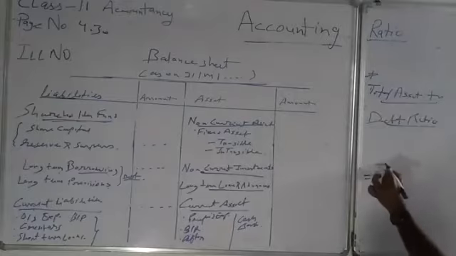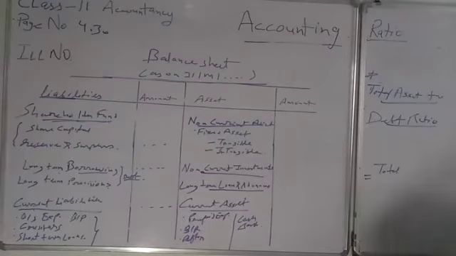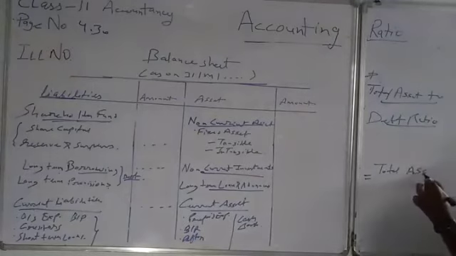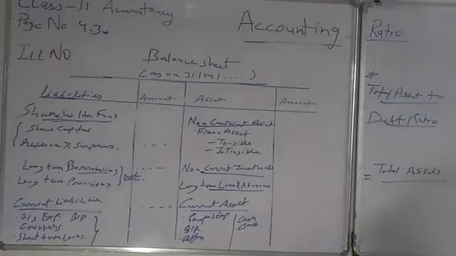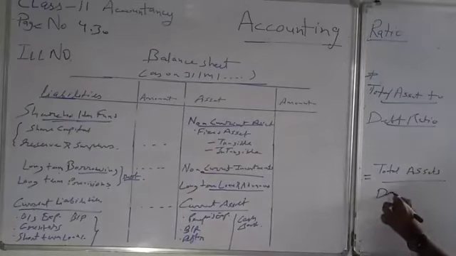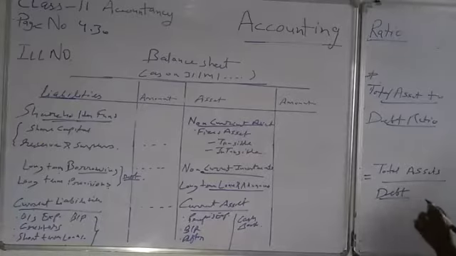What will be the ratio? Total assets divided by debt.